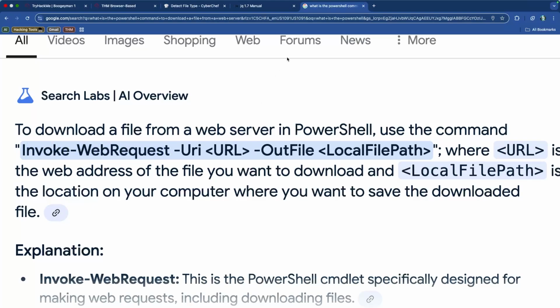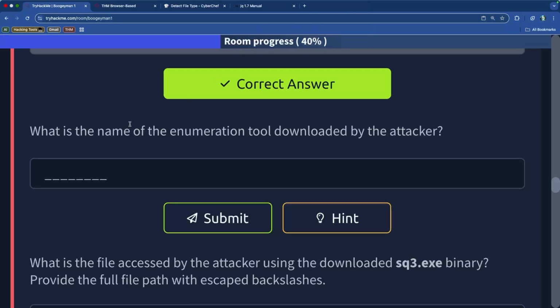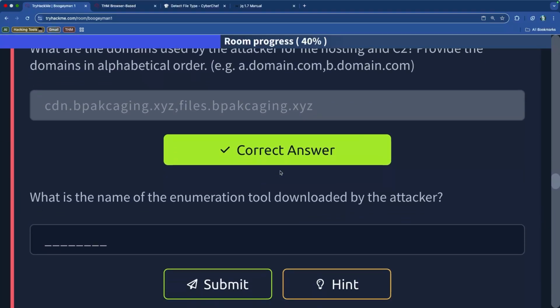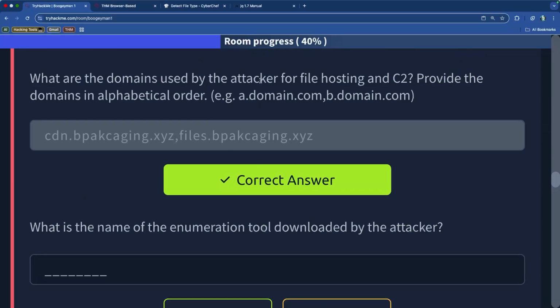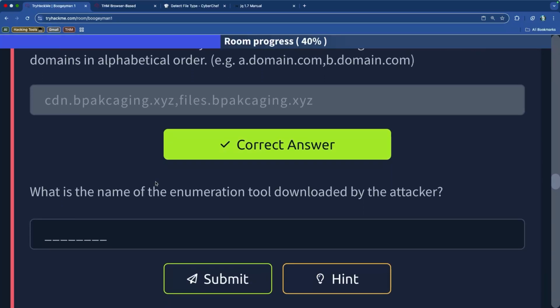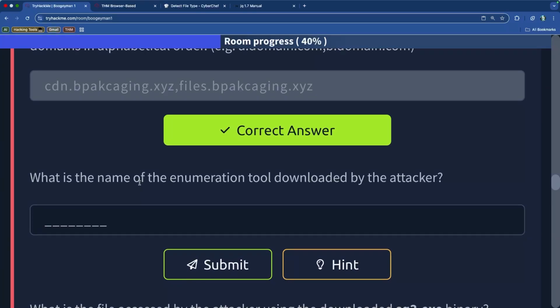That is most likely the first string we're going to have to grep for. The second string we're going to search for is the actual domain name. We know there's the files.bpackaging.xyz domain that was used to download files, most likely because they're hosting their files over there.